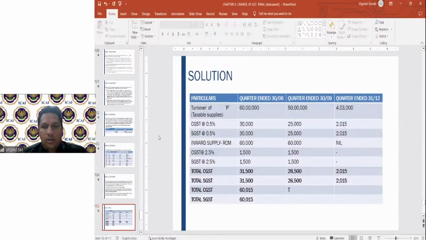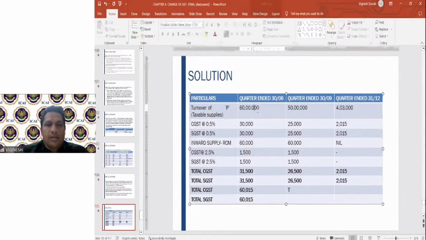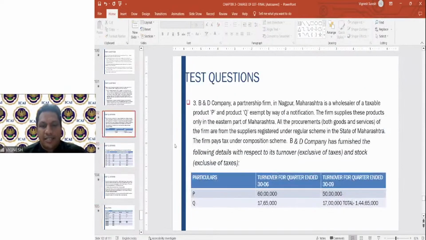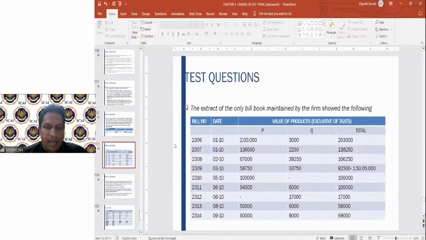So therefore, the total of the turnover, please work out. Here, if you see, turnover 1% is the rate of tax: for the quarter, 60 lakhs, 50 lakhs to quarter ended 30th. Here it is 4 lakh 3,000. Because only the taxable you have to take. Don't get confused and take the exempt also. 60 lakhs you have to take. You have to take 50 lakhs. And here you have to take only P, which comes to 4 lakh 3,000.